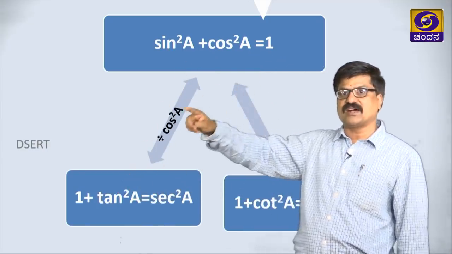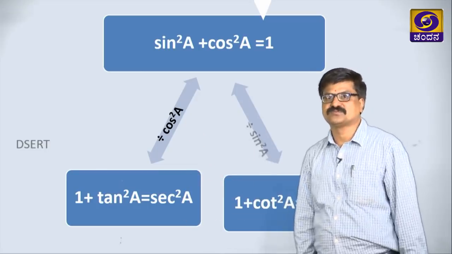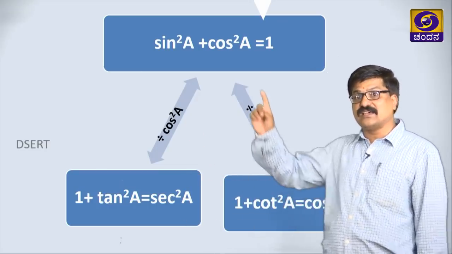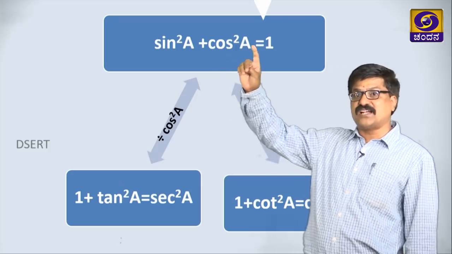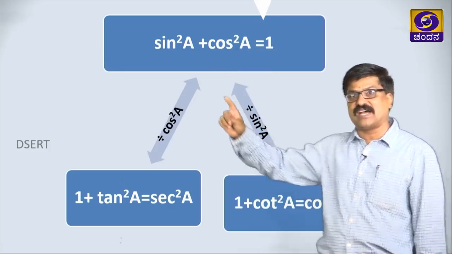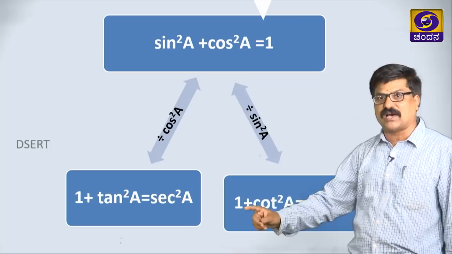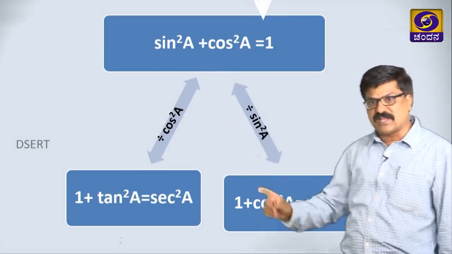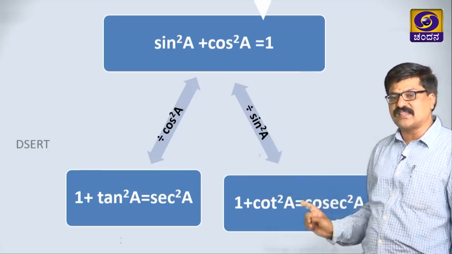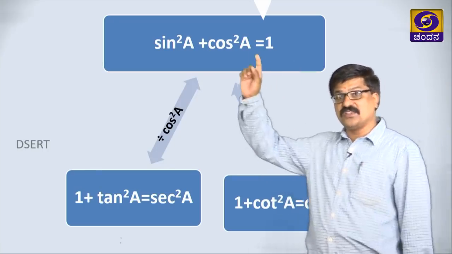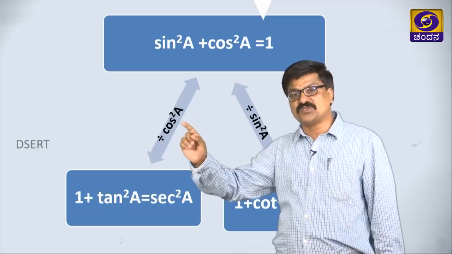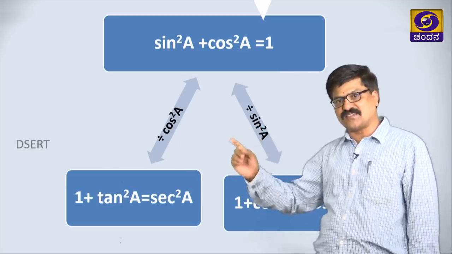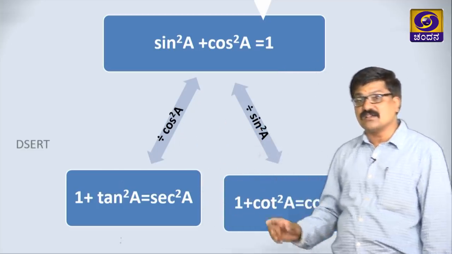What is 1 by cos squared? That is secant squared. Similarly, divide each term of this fundamental identity by sin squared, that is sin squared by sin squared is 1, cos squared by sin squared is cot squared, between them plus sign, 1 by sin squared is cosec squared. If you know these 2 processes, that is a procedure, we are getting 2